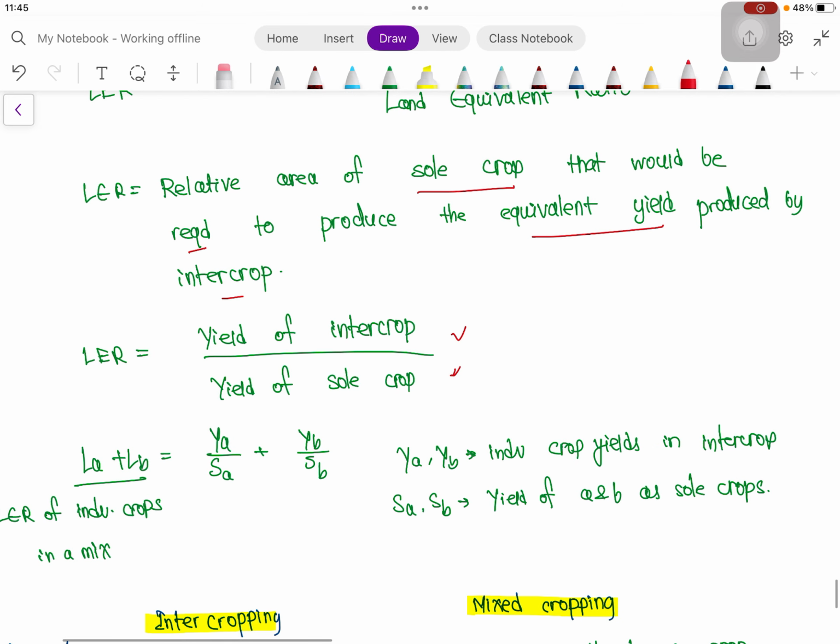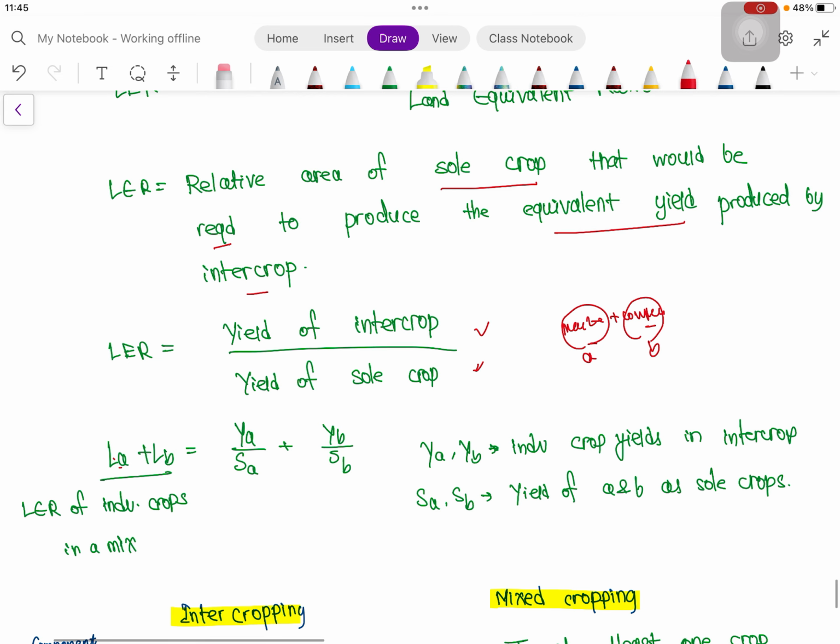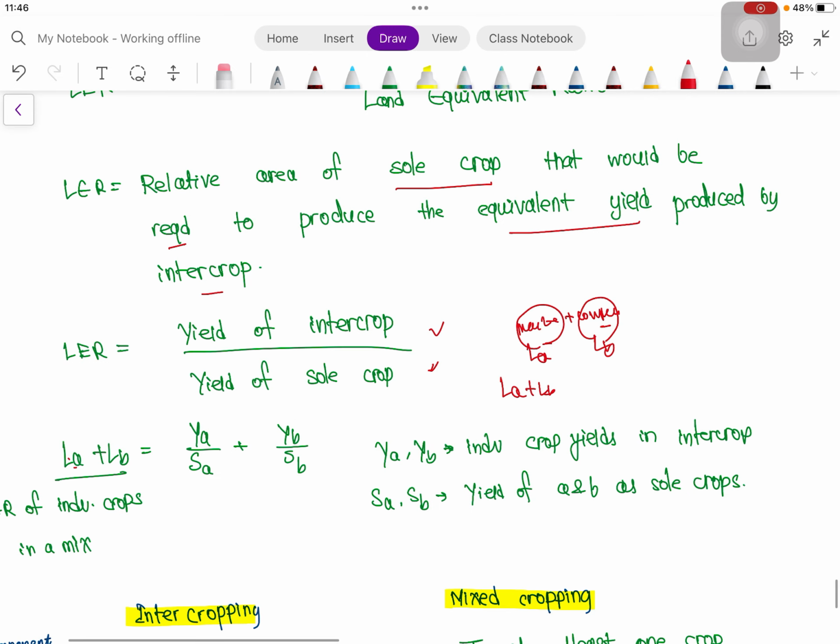So suppose we are taking one example, maize plus cowpea or maize plus soybean. Here, suppose maize we are taking as A and cowpea as B. So LA plus LB means the land equivalent ratio of individual crops. LA means the land equivalent ratio of maize, LB means the land equivalent ratio of cowpea, and the land equivalent ratio of the total system will be LA plus LB. That will be YA by SA plus YB by SB.